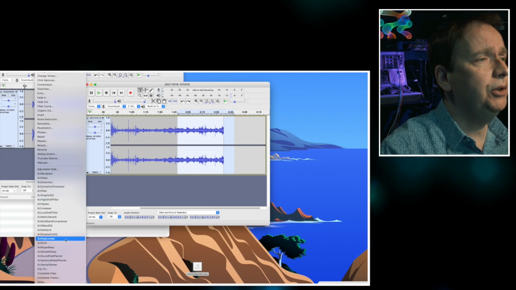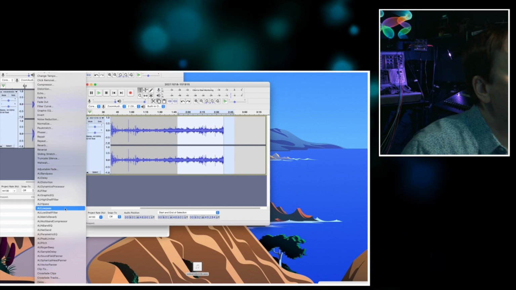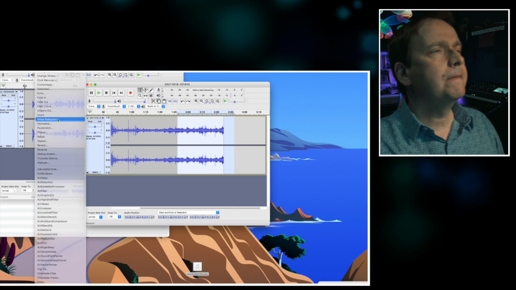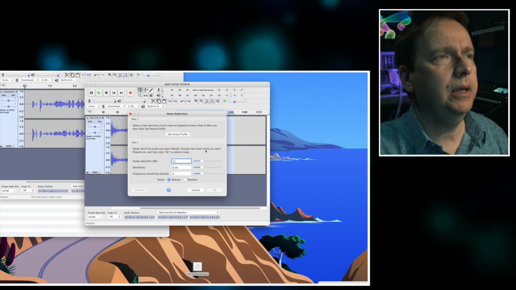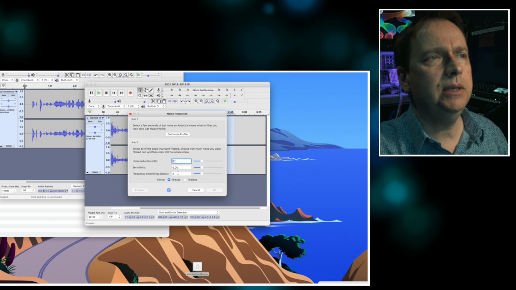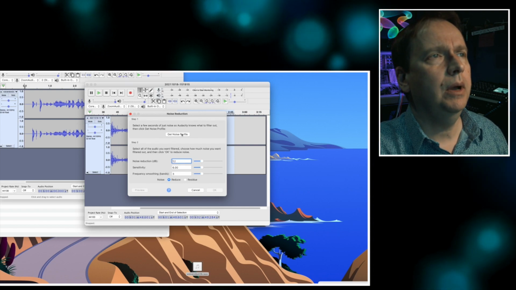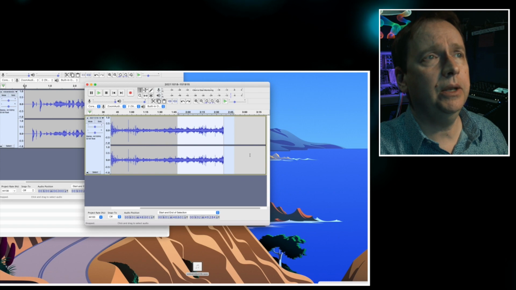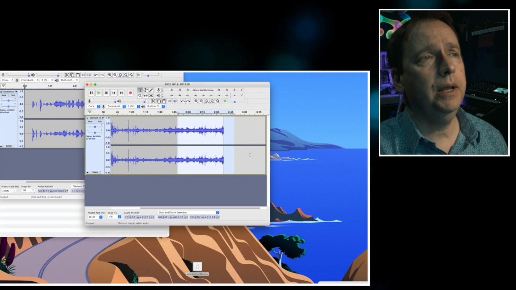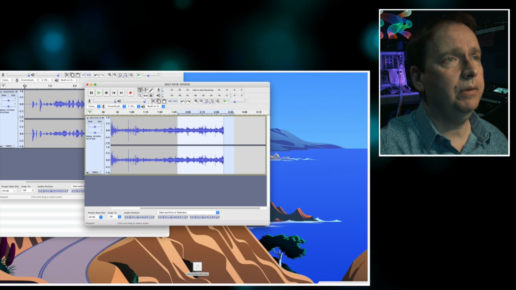Maybe I might want to do my noise reduction. We could just see what that looks like. And this has a sensitivity, a frequency smoothing ratio, and then a noise reduction. So what I want to do is first click Get Noise Profile. And then I think it's going to do maybe a pass through this to try to figure things out.